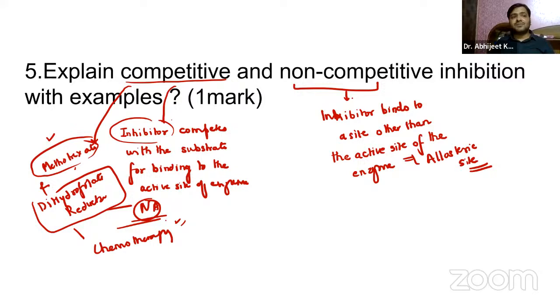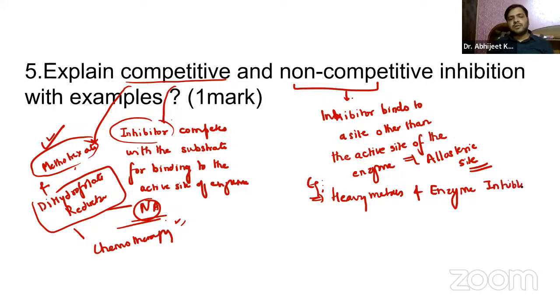So methotrexate is used in cancer therapy, the chemotherapy. Coming on to non-competitive inhibition, you have to remember the examples: heavy metals and enzyme inhibition.